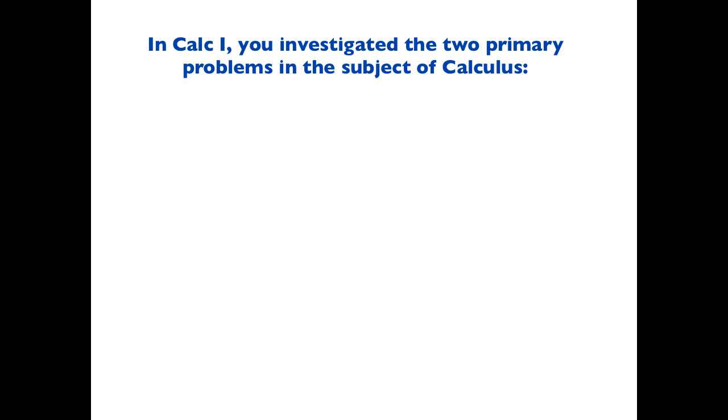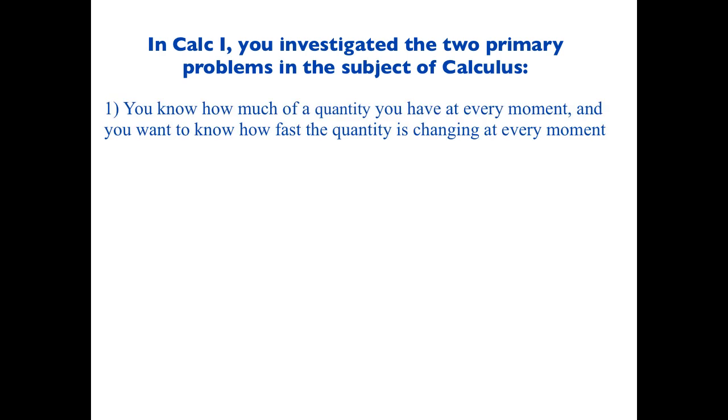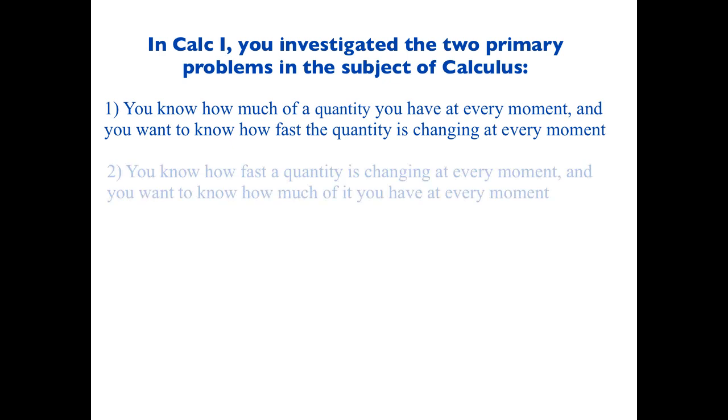So in Calc 1, you investigated 2 primary problems in the subject of calculus. The first one was, you know how much of a quantity you have at every moment, and you want to know how fast that quantity is changing at every moment. And then the second primary problem of calculus is the flip side of that.